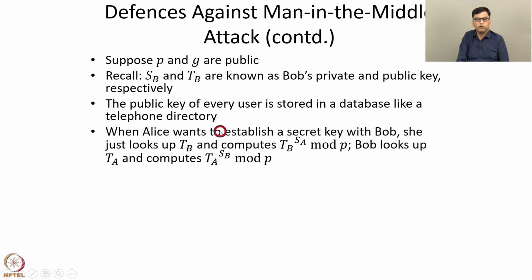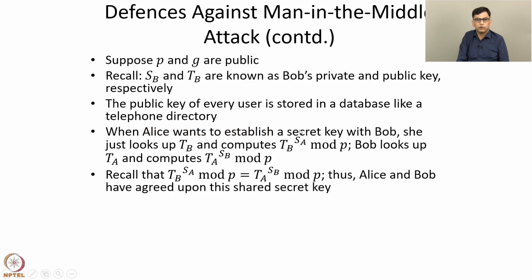Instead, Alice just looks up the public key TB of Bob from the database like the telephone directory and computes TB to the power SA mod p. Similarly, Bob looks up Alice's public key TA from this database and then computes TA to the power SB mod p. Recall that TB to the power SA mod p equals TA to the power SB mod p. So, Alice and Bob have agreed upon this shared secret key.